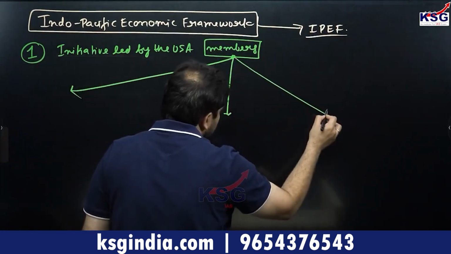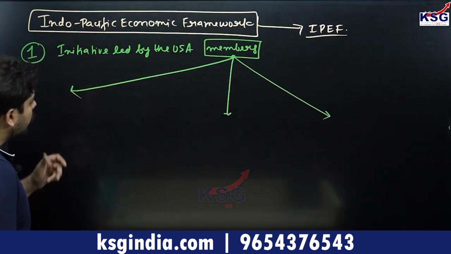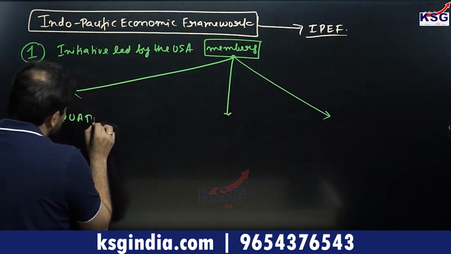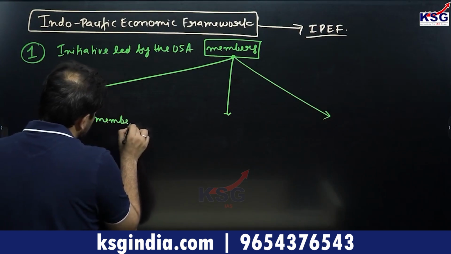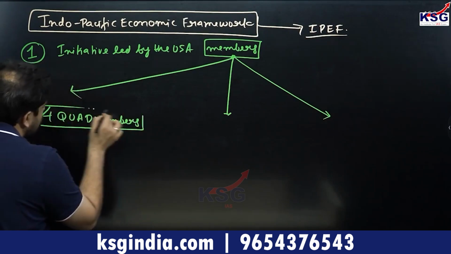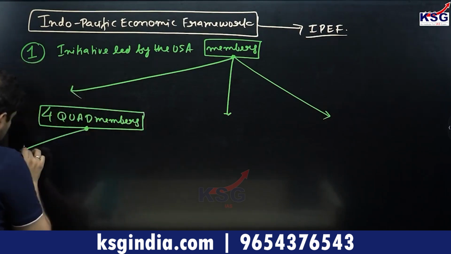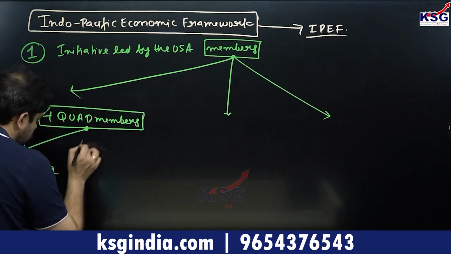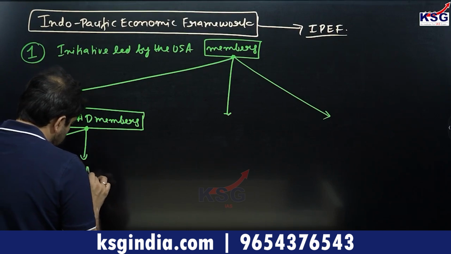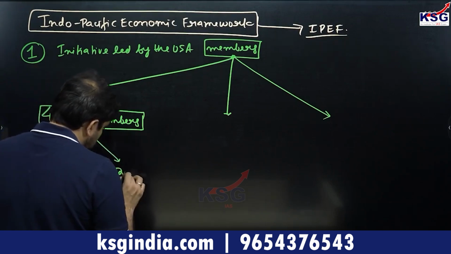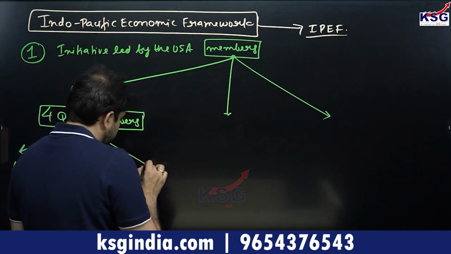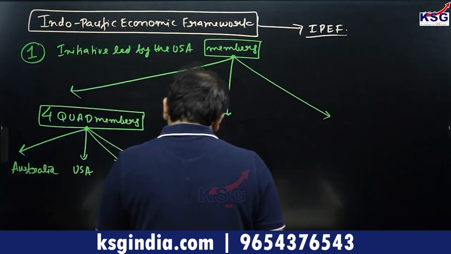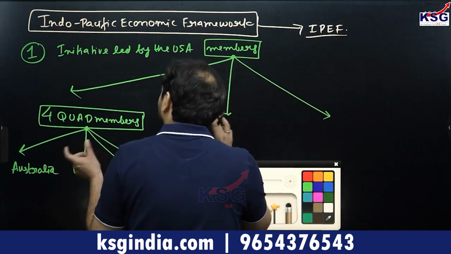The members of the Indo-Pacific Economic Framework are the 4 Quad members, which you know already: Australia, USA, Japan and India. These are the 4 Quad members which are members of the IPEF.